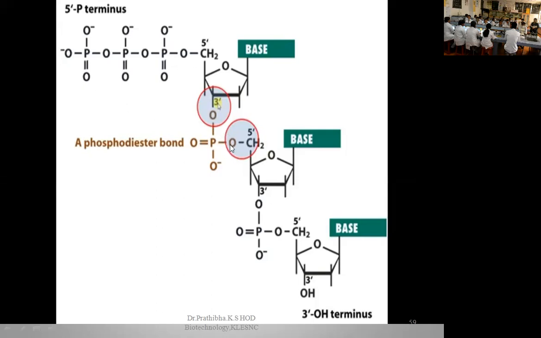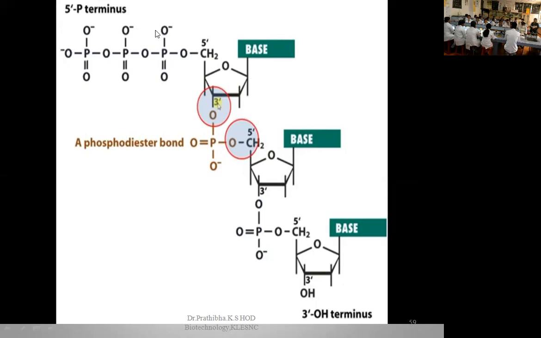Whenever you take any DNA molecule, at one end you are going to get a 5' phosphate, a negatively charged phosphate molecule, and at the other end a 3' hydroxyl group. These are the two terminal regions of the DNA molecule. Whenever you cut a DNA molecule, one end will be a free, hanging 3' hydroxyl, and the other end a 5' phosphate.